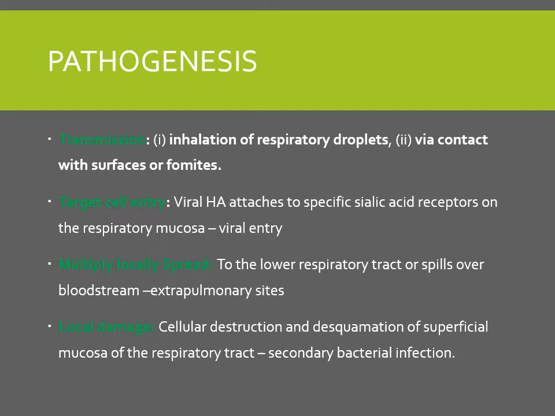Sometimes this virus can spill to the bloodstream and can cause extrapulmonary infection. They will cause local damage in the cells, destruction, desquamation of epithelial cells, and then can lead to secondary bacterial infection.